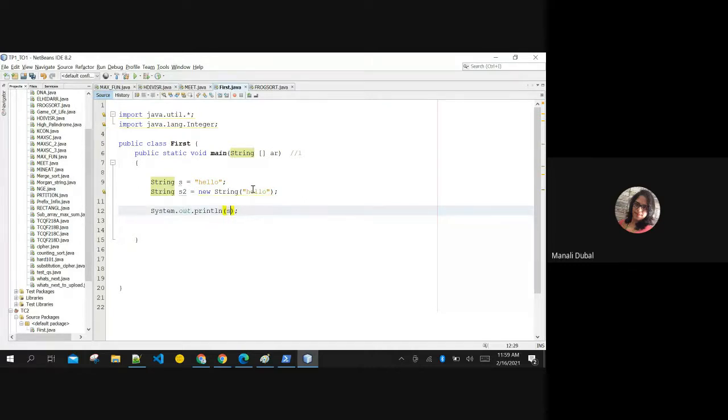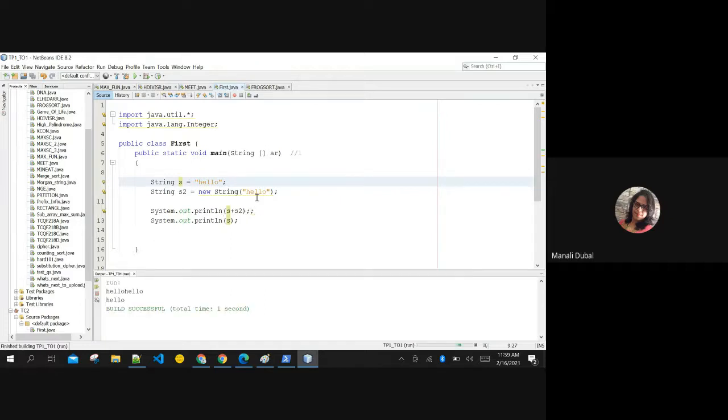See, if I do S plus S2, you will feel that the changes are saved in S, but actually after this, if you print S, the S value will be only hello. It is not going to concatenate. It is not going to update. It is not going to save the updated value in S. This is just for showing you. Again, S is not changing, right?